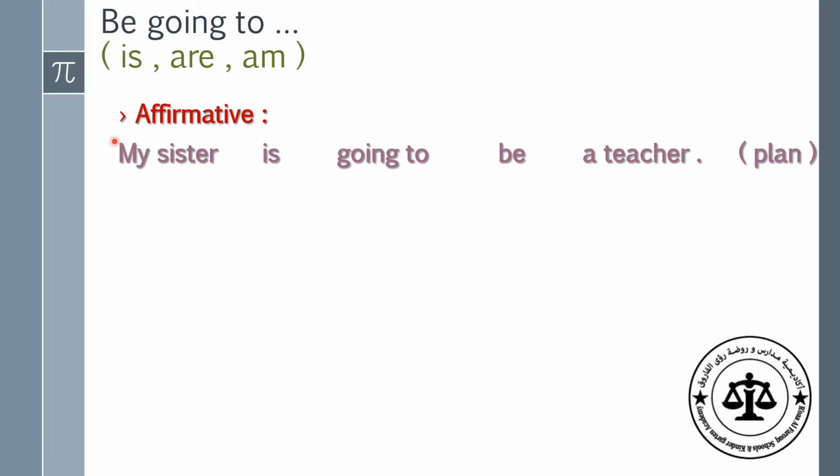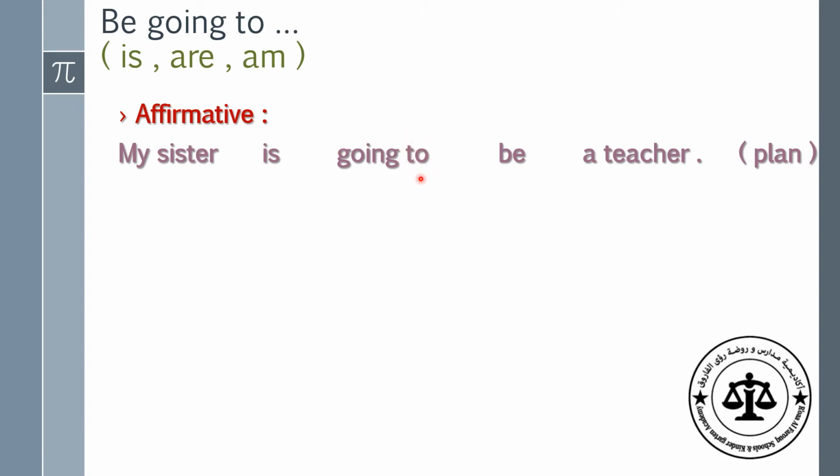Look at the form of this sentence. My sister is a singular noun. Excellent. Because it's a singular noun, we use is. Then after is, we use going to.